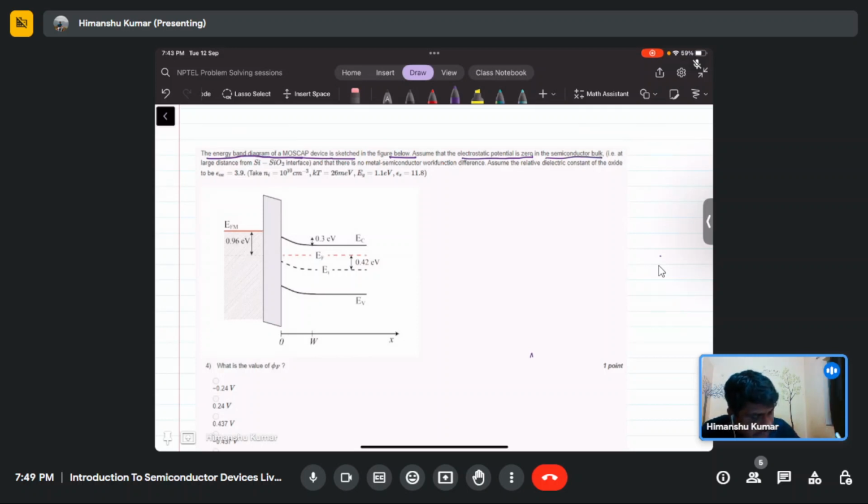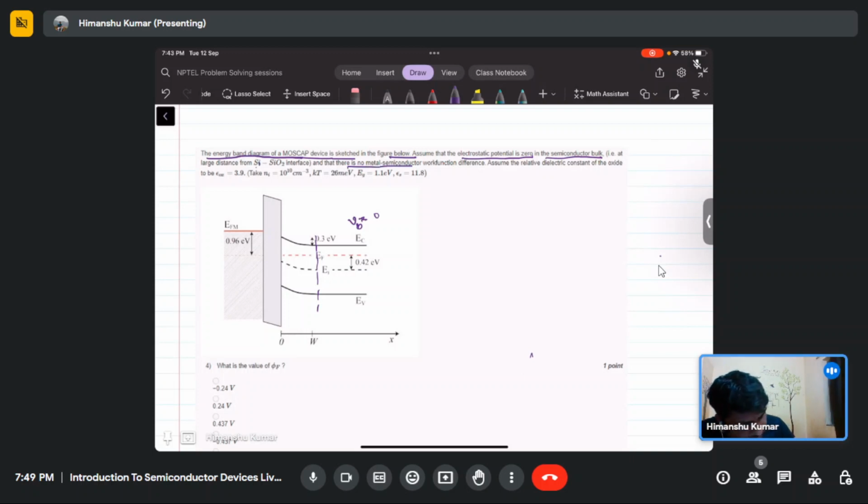So this semiconductor bulk potential is zero, that is, the potential drop V bulk is zero at a large distance from the SiO2 interface.